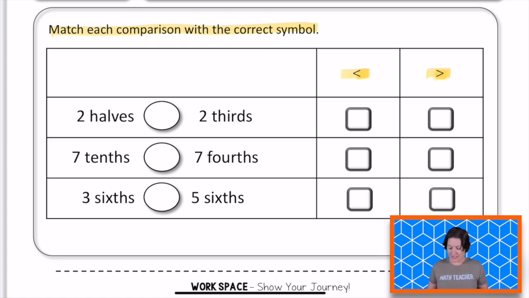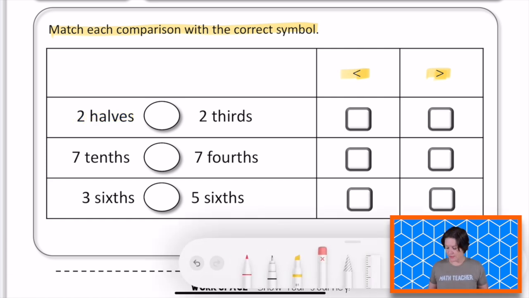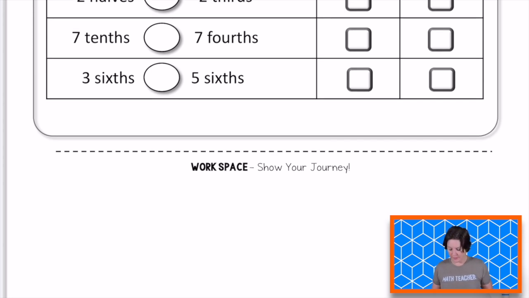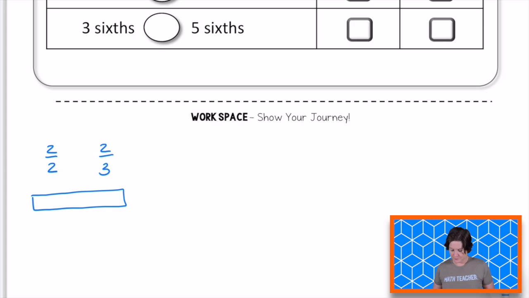What I'm going to do is take each of these fractions. Right now they're written in numeral word form, because we've got a number and a word. I'm going to write them in standard form and draw them out so I can see. Let me bring these down to my workspace. So 2 halves would look like this, and we're comparing that with 2 thirds. Let me go ahead and draw 2 wholes, about the same size, trying to make them look like they have the same whole.